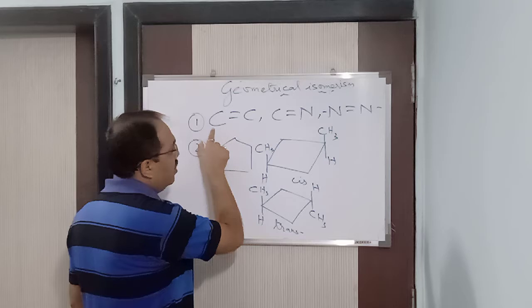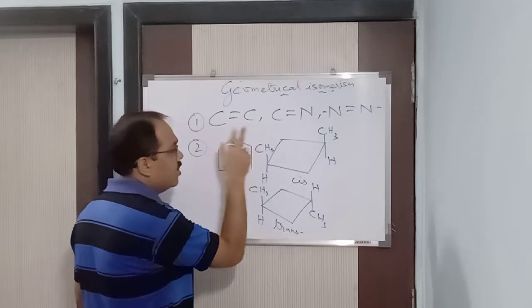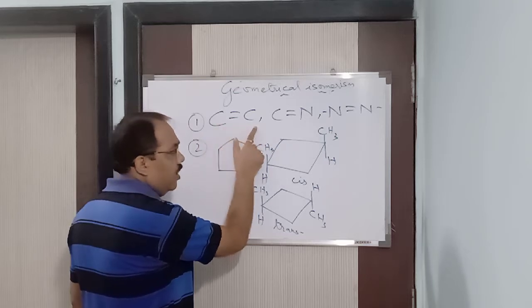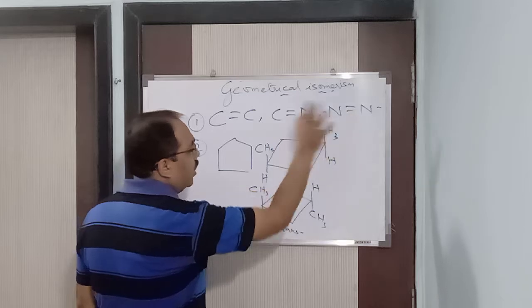you have already seen it. In C double bond C you have seen two types of isomers, cis and trans. Today I will tell you about C double bond N and N double bond N.